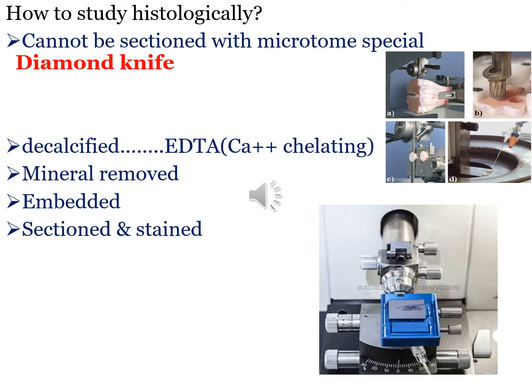Then we need to take out the mineral ions which give hardness to the bone, and there is a chemical known as EDTA, which is a calcium chelator. It is going to decalcify the bone, and then you can easily cut the bone with a microtome and then embed it over the glass slides and then section it, stain it with the stains. You can visualize the bone with H&E, but to see the individual cells we need special staining for this. The commonly used stains are the gold stains to see the different cells of the bone tissue.